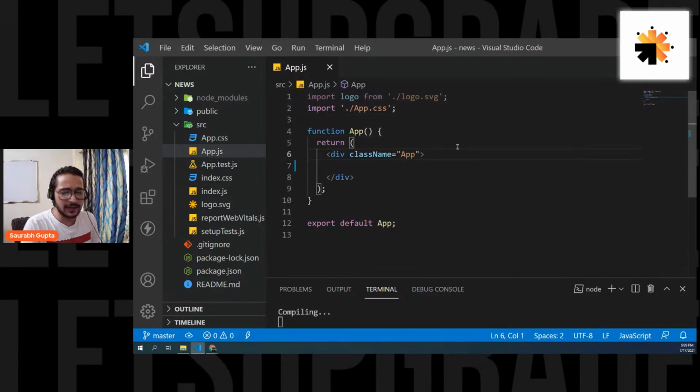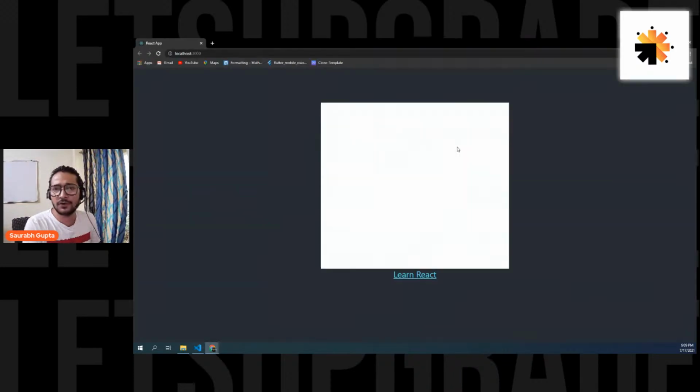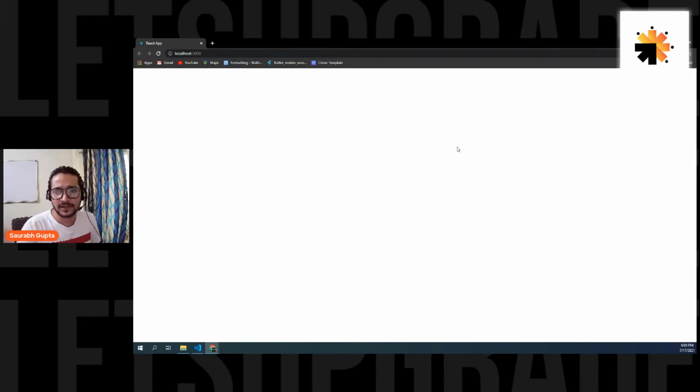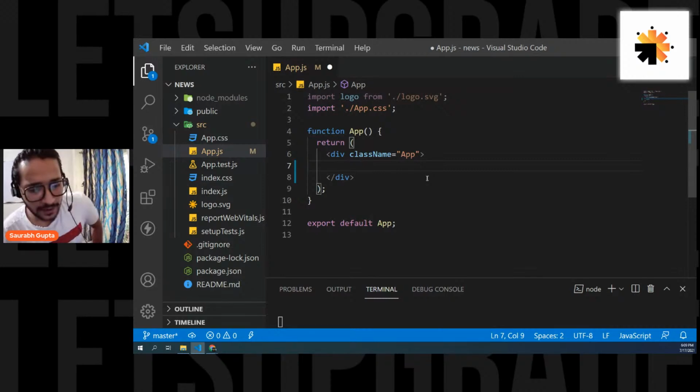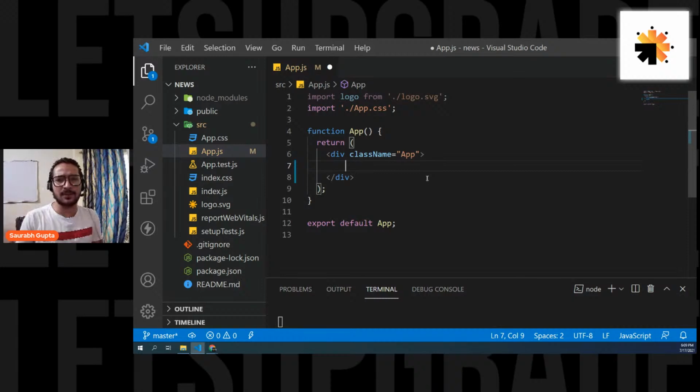Save it, and the page should be refreshing there. And here we go. Gone, clean, perfect. So now, guys, let's build a new component first, because I don't like to put all my code in the App component. I like to keep it clean, because this is the main component, and when I perform routing and everything, I come here a lot. That's why I like to keep it clean.